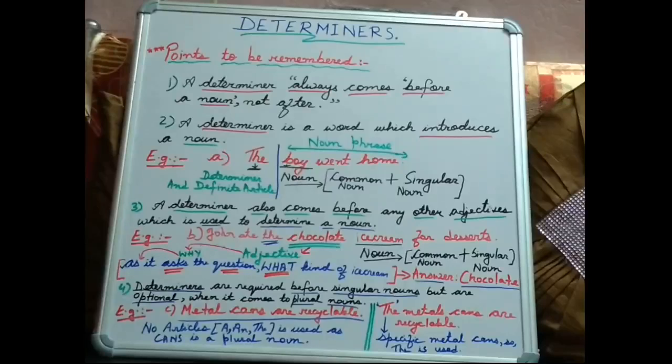So these three words will constitute the noun phrase. But despite having a verb, went, we are not getting a clear and complete meaning. So let us add the word the before it. So we get the entire sentence as the boy went home, but we will not pronounce it as the boy went home. We will pronounce it as the boy went home. So the here means a specific boy, a particular boy who went home. So that means a determiner introduces a noun phrase.